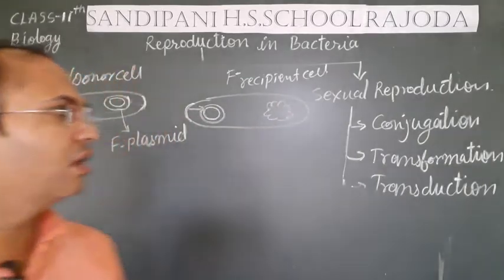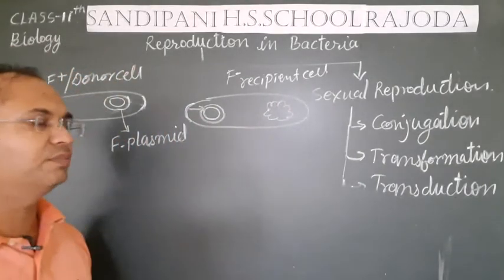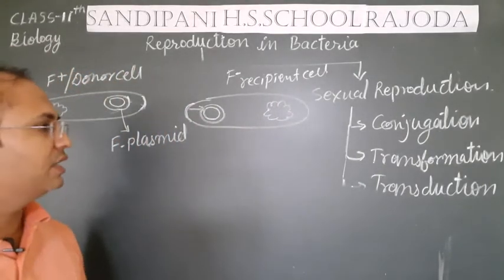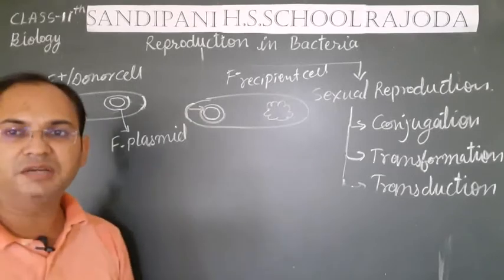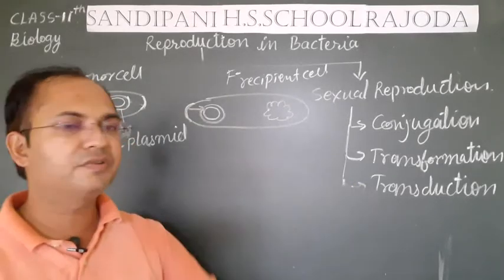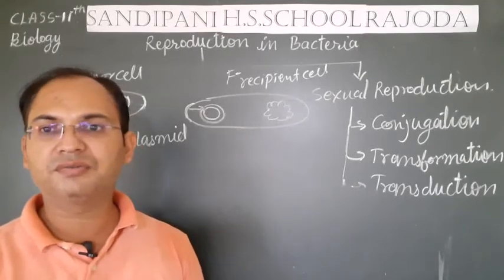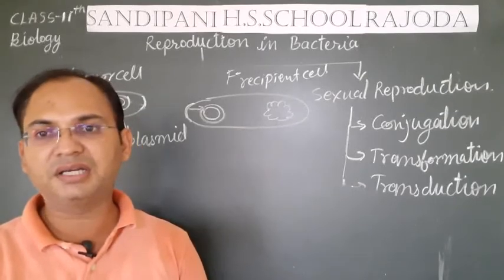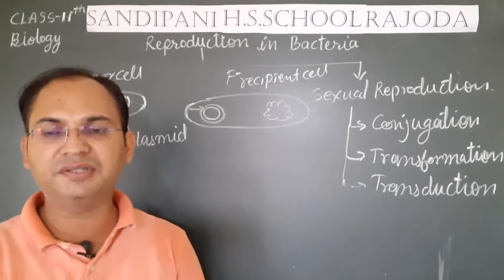This is conjugation type of reproduction. Second one is transformation type of reproduction. Students, transformation was first of all discovered by a scientist named Griffith.